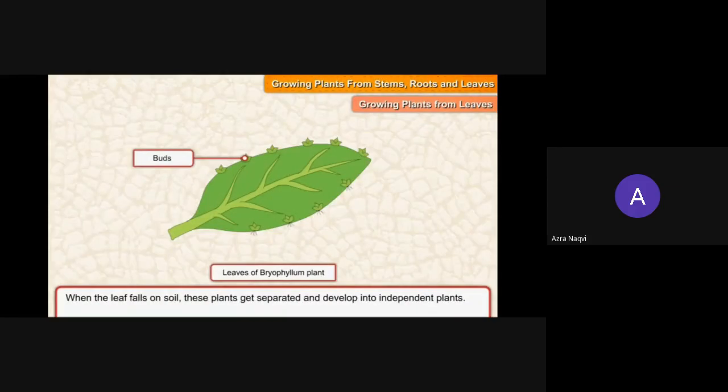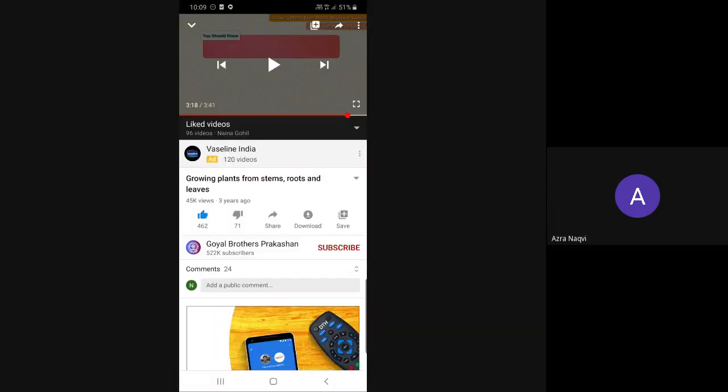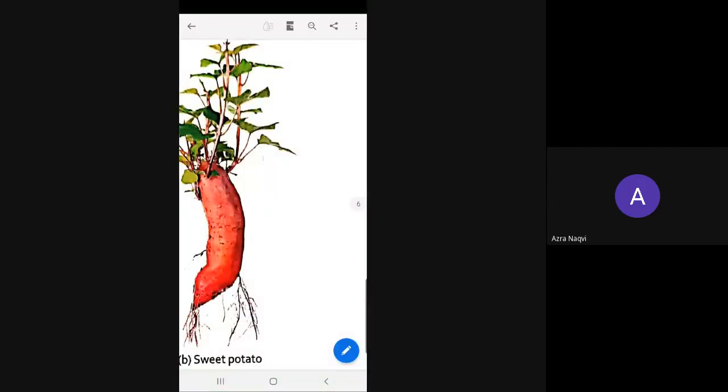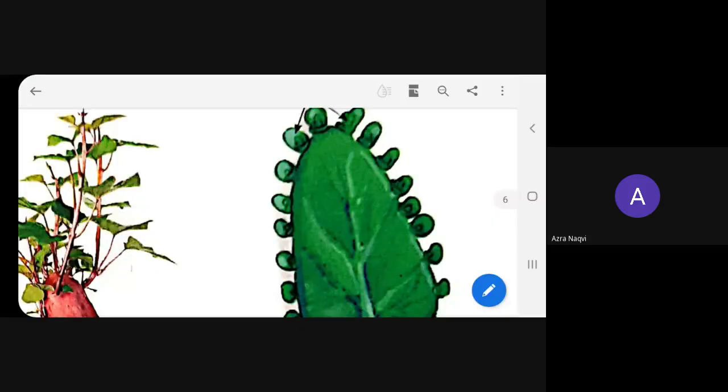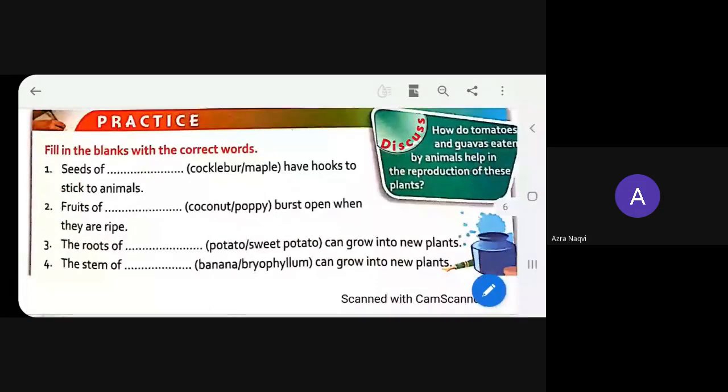See, when it falls on the soil, the plants get separated and develop into a new, independent plant. So this is all the methods which we have learned: reproduction through stem, reproduction through root, and reproduction through leaves. Now, whatever we have learned, on the basis of that, FBs are given.